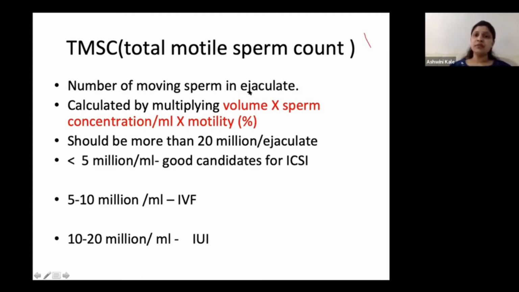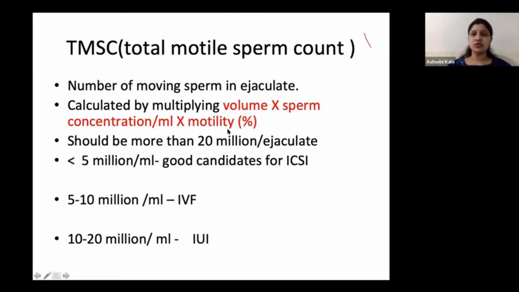The number of moving sperm in the ejaculate is calculated by total motile sperm count, because you can prognosticate your results. You can basically divide the patients as to what treatment they have to be offered, whether they go directly for ICSI, whether you would do an IUI or an IVF. So total motile sperm count is nothing but the volume of the semen sample multiplied by the sperm concentration per ml multiplied by the motility.